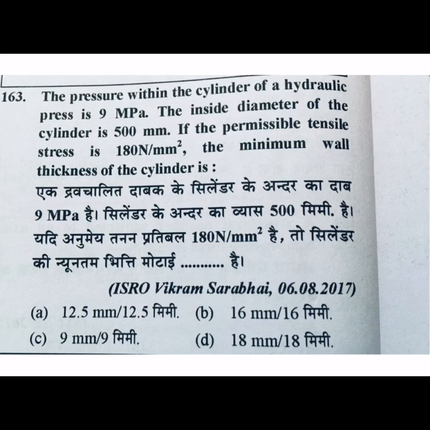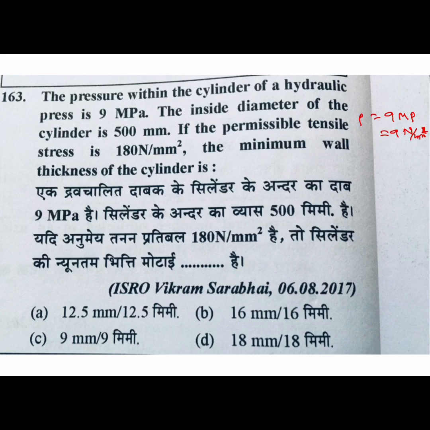Next question, asked in the ISRO technical assistant paper, 2017 paper. The pressure within the cylinder of a hydraulic press is 9 megapascal, so P equals 9 megapascal or 9 Newton per mm square. Options are in mm, so we will write in 9 Newton per mm square terms.